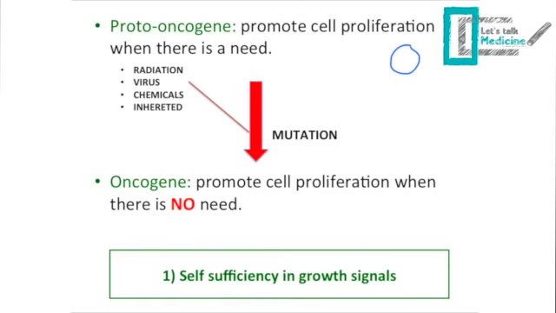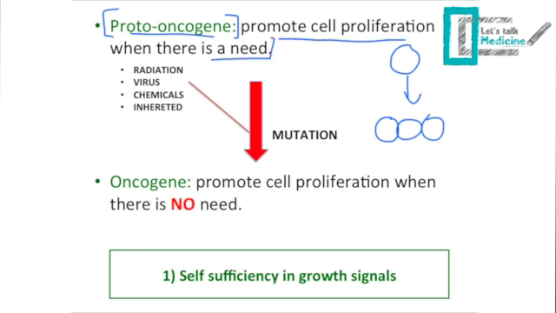So normally, the cells in your body have to go through division. This is in case of personal growth, or if there is an injury and we need a replacement. The gene that drives the cell to go through this division is called a proto-oncogene. So a proto-oncogene promotes cell proliferation when there is a need. So when we need a replacement and further division, and the body is in need, we will have activation of this proto-oncogene and we will have further division.